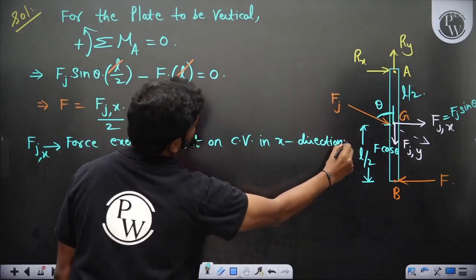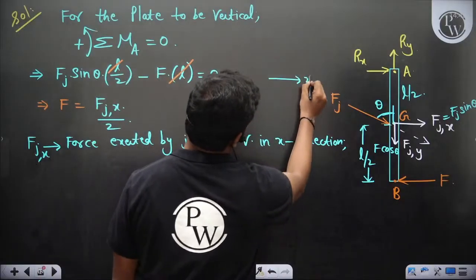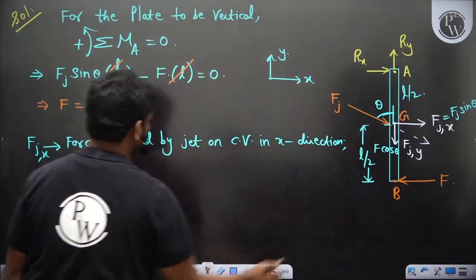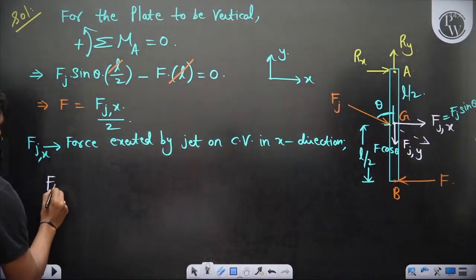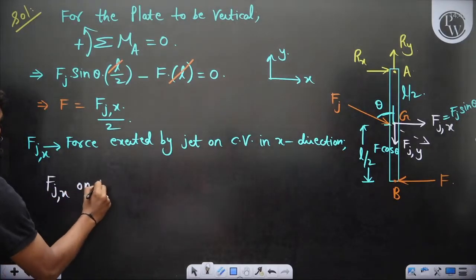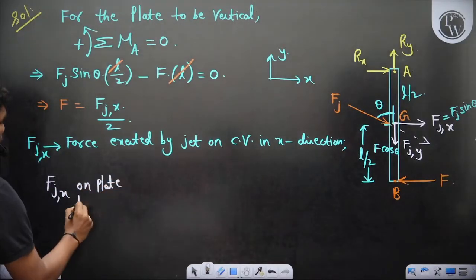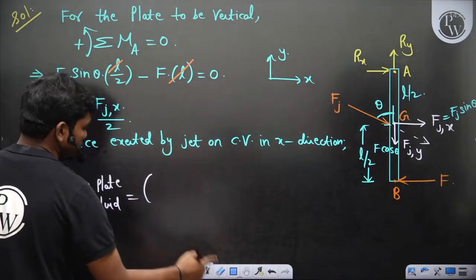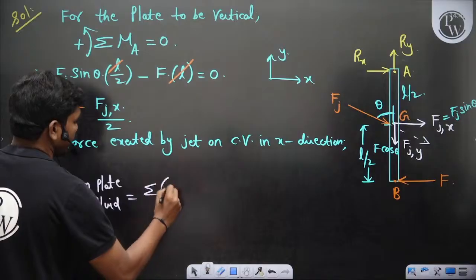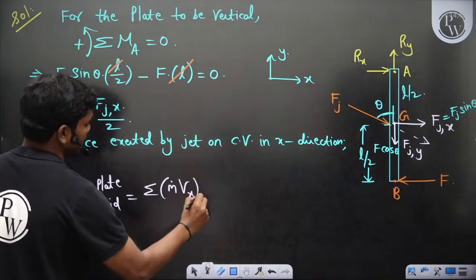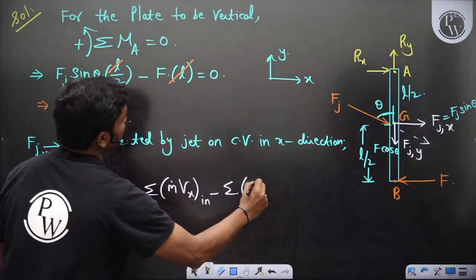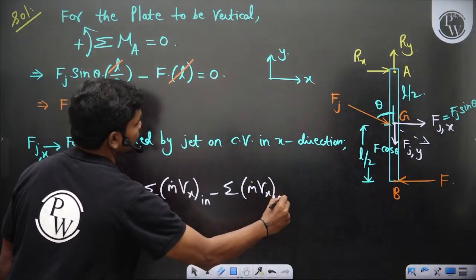So let's say this is the x direction and this is the y direction. So Fjx on plate by fluid is equal to summation m dot Vx at inlet minus summation m dot Vx at the outlet.